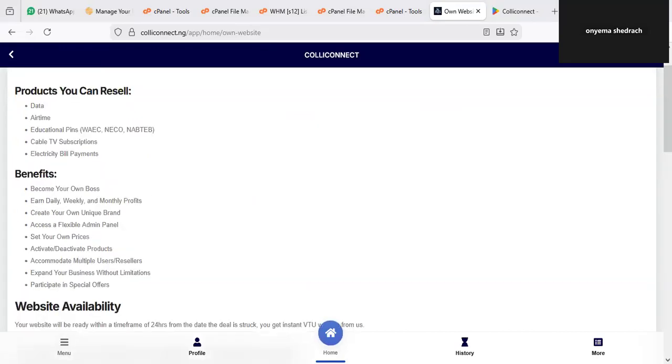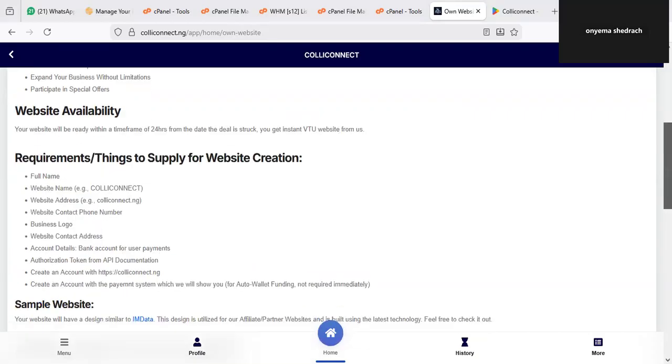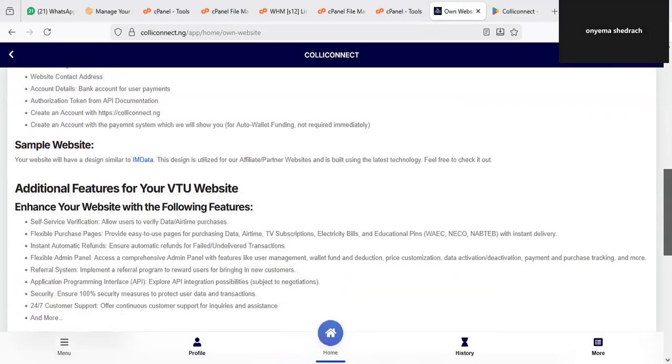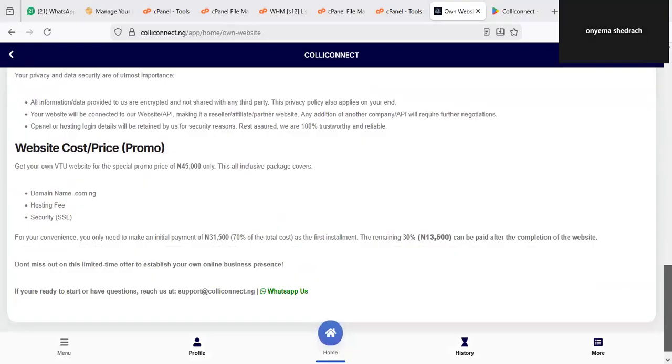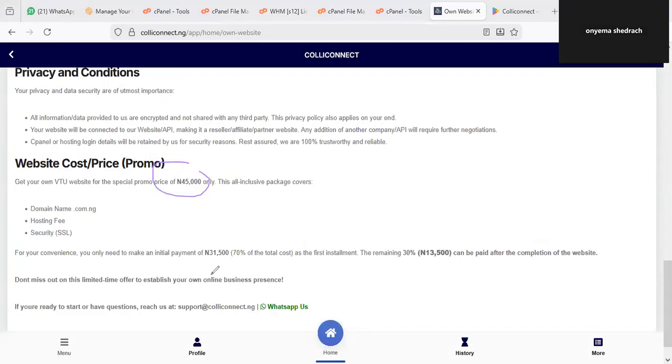Having seen the automation aspect and how Colliconnect works in terms of everything, it is now left for you to top up your game by having your own website, and it is very, very affordable. These are the things you need to go through, and also understand how much is required of you to get started, which is just 45,000 naira to get this kind of website.